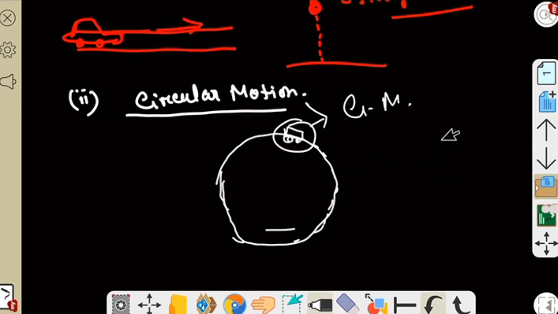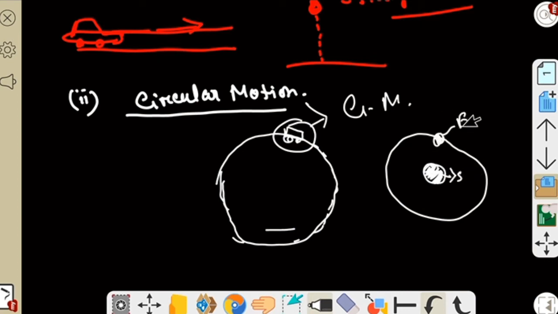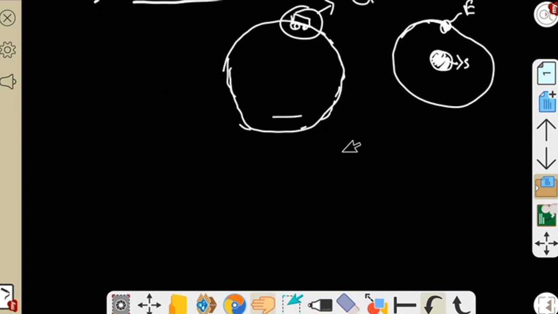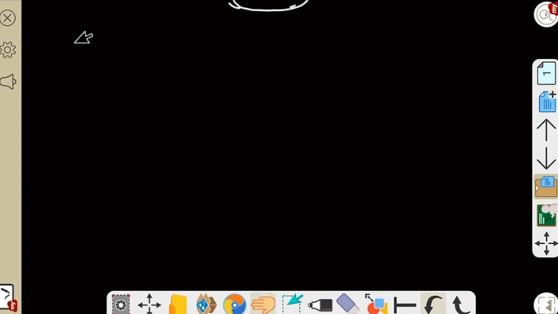For an example, if you take Earth's orbit, Earth is rotating around the sun. So suppose this is sun and this is Earth. So Earth is rotating around this sun in a circular track or in a circular path. So the motion of the Earth is a circular motion. So I hope you understand what is circular motion. Let's see what is the third type of motion.